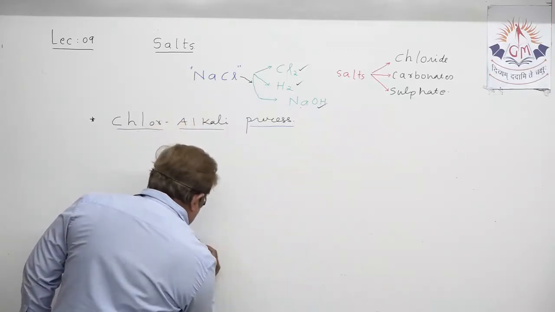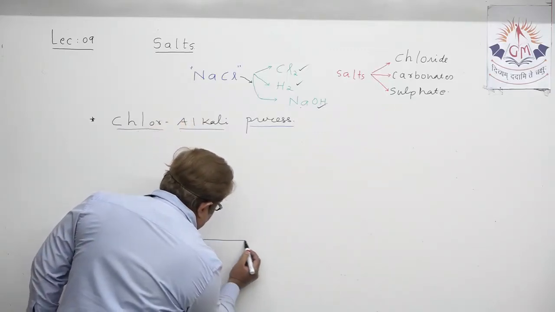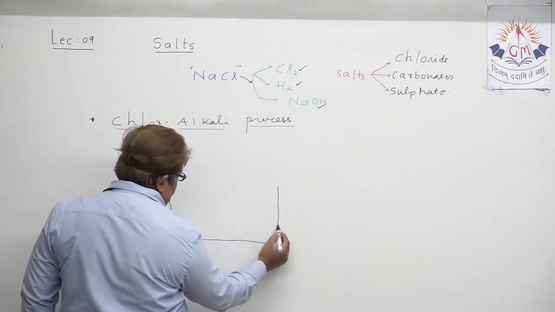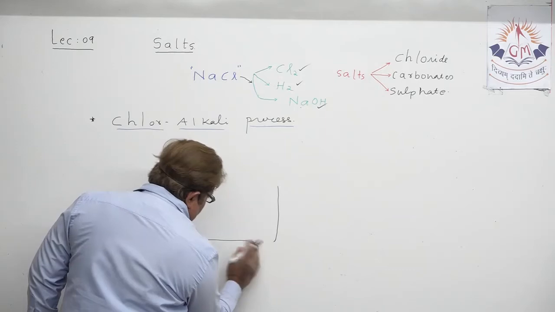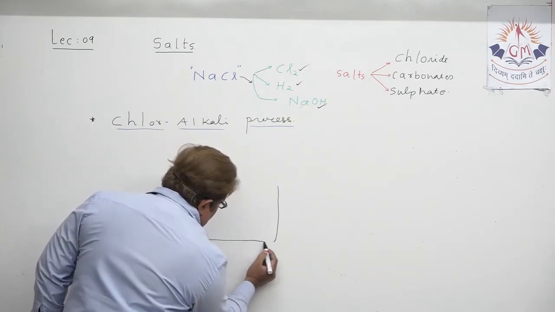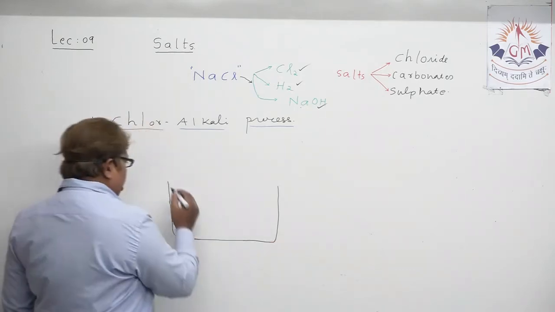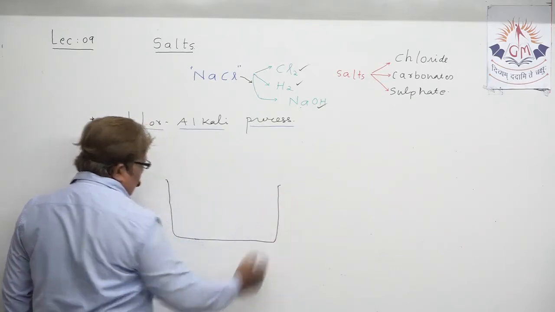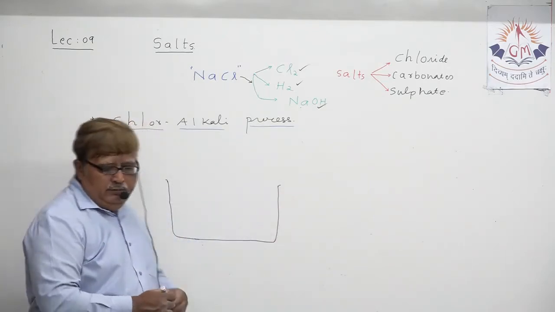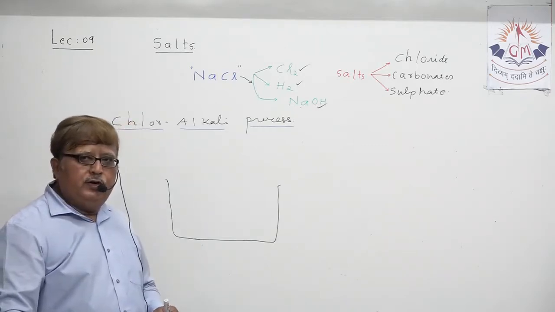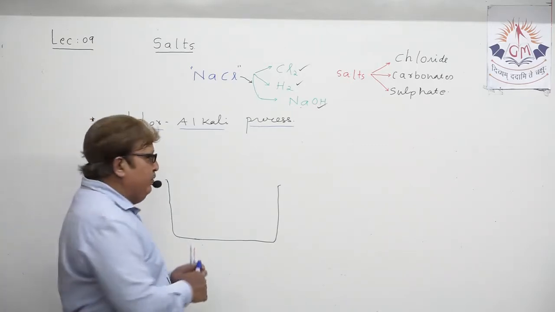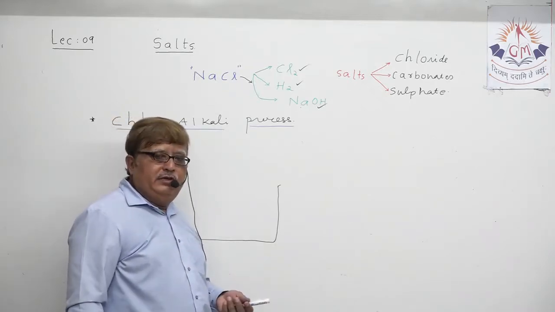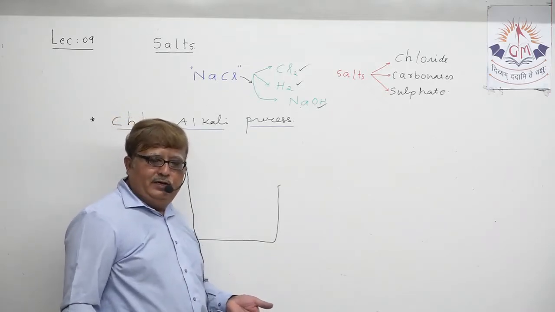After you take one vessel, which is an electrolytic vessel, in this vessel we are taking sodium chloride solution, NaCl solution. How to prepare NaCl solution, I do not have to teach a 10th standard student.